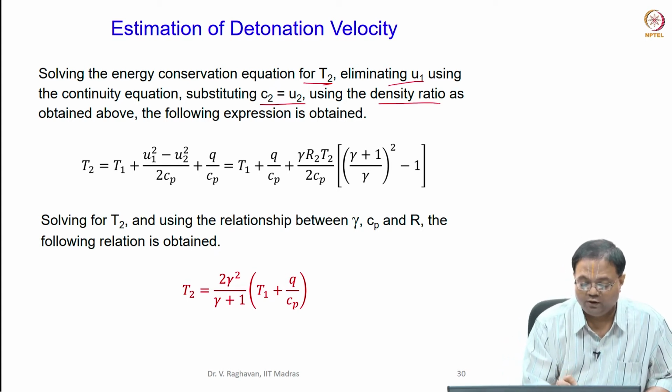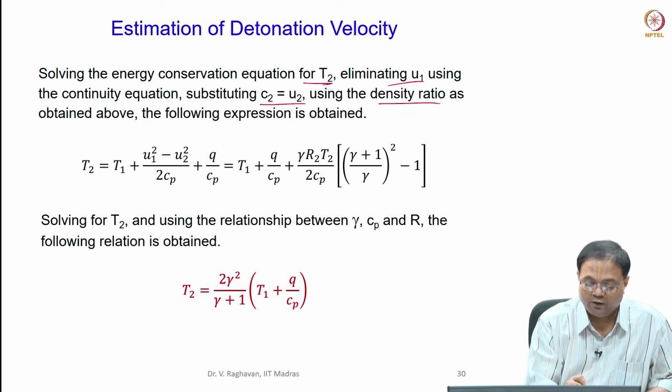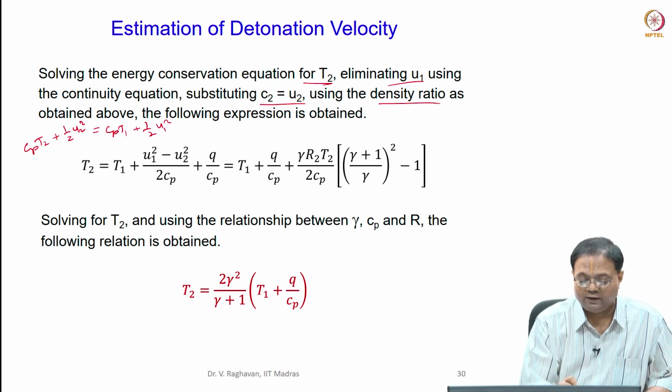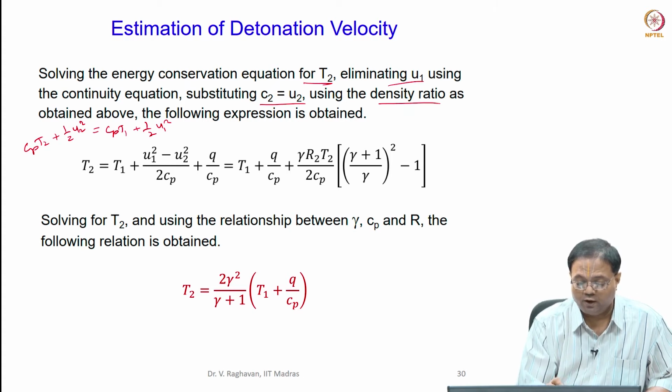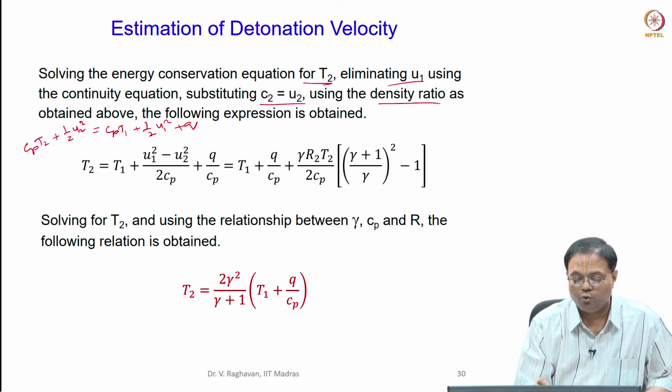So what I do here is, I know that Cp T2 plus half U2 square equal to Cp T1 plus half U1 square, correct? So that I try to now take a value of T2. So T2 equal to T1 plus U1 square minus U2 square divided by 2Cp, plus Q by Cp.